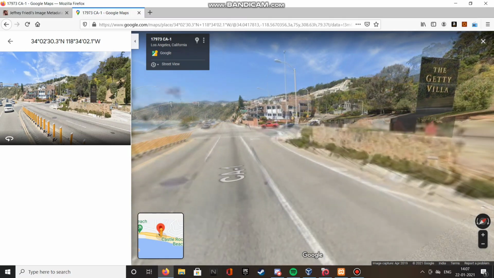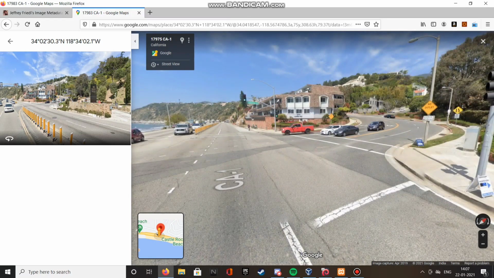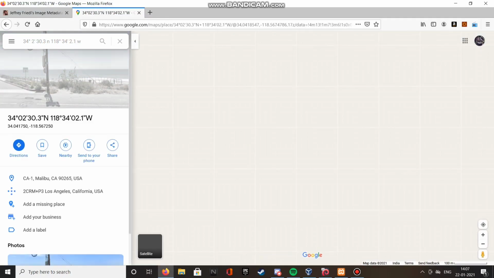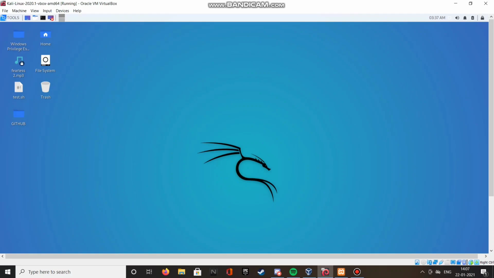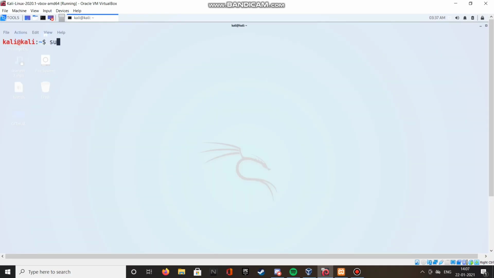So I showed you how to get the location by using online tools. You don't have to download anything else. Now I'm going to show you how to do all this using Kali Linux. If you don't know how to use Linux, then I'll suggest you can leave this video, and thank you for sticking to the video till now. I'm really thankful for that.